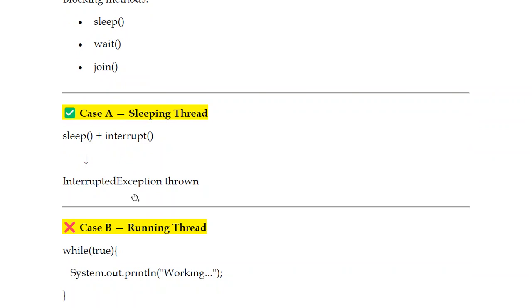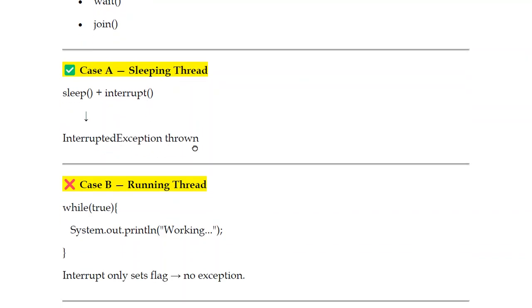How do you handle it? Think of divide by zero: after the divide by zero occurs, the exception is thrown. Am I right? Same thing here. If you're in the sleeping state and someone interrupts you by requesting a signal through the interrupt method, at that time InterruptedException is thrown. Mark my word, only when the interrupt method comes into the picture is InterruptedException thrown.